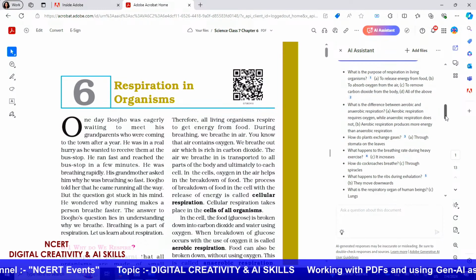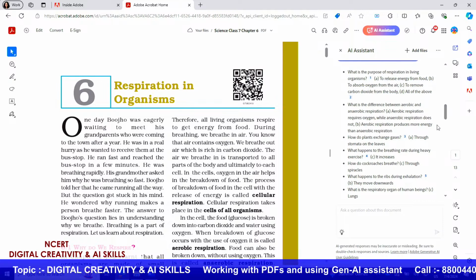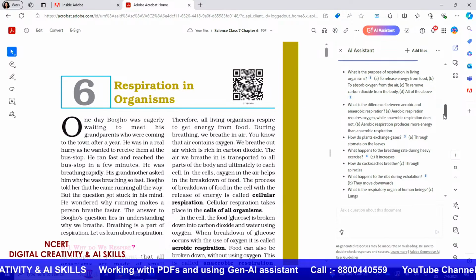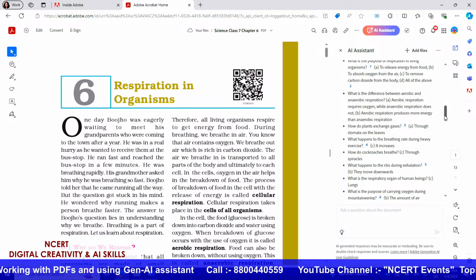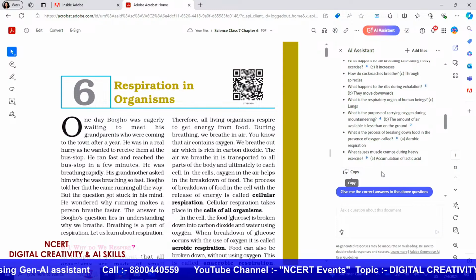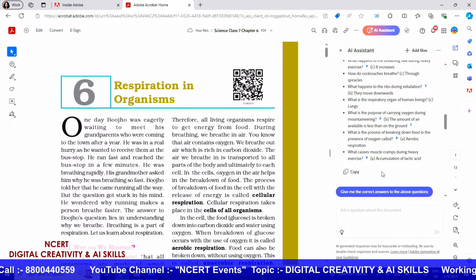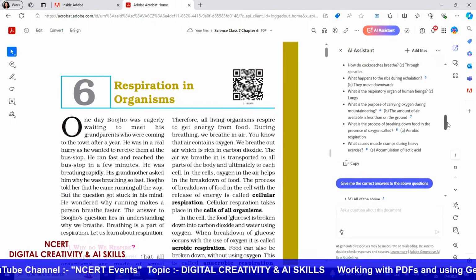So the AI assistant, if you choose to, will save your chat history so that you can refer to these questions, to this chat again. And if you need to copy them, you can just copy it from over here and take them to Word or any other place where you can then review and edit those files. So this I think would be really helpful for our teachers.